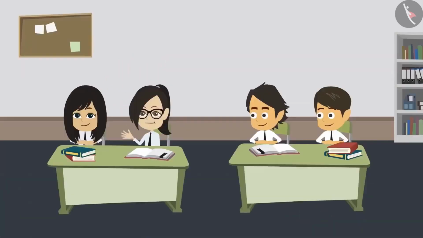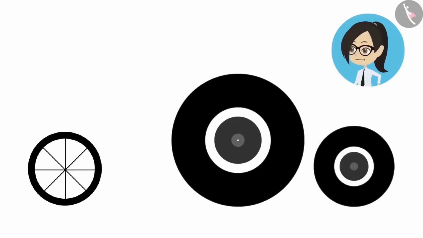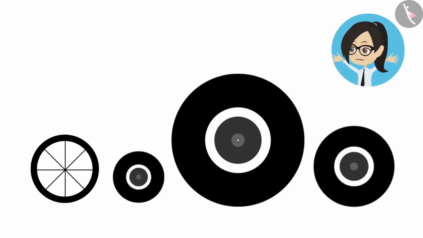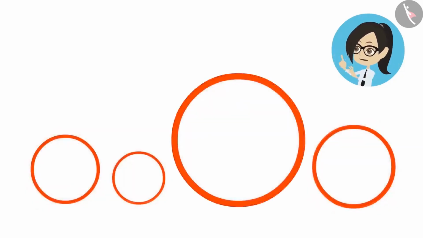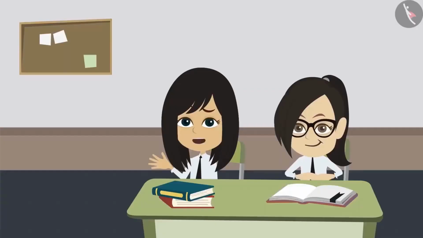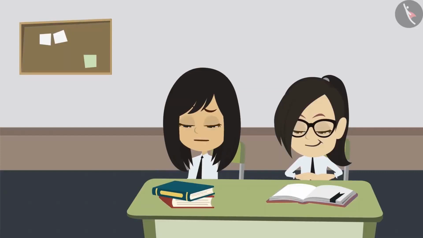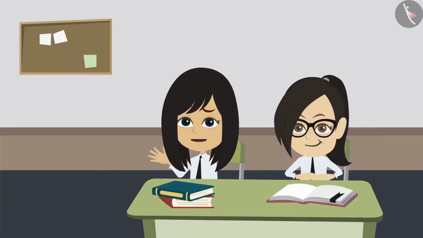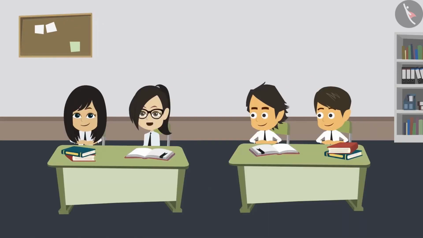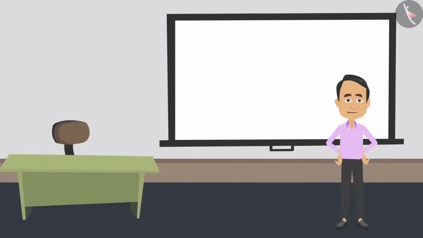So today we saw tractor, bicycle and scooter tires in the school parking lot. We have understood that all tires are circle shaped and there is a difference in their size. But to find out the difference, we should know how to measure those tires. So we want to learn how to measure a circle. Oh, so this is the thing.